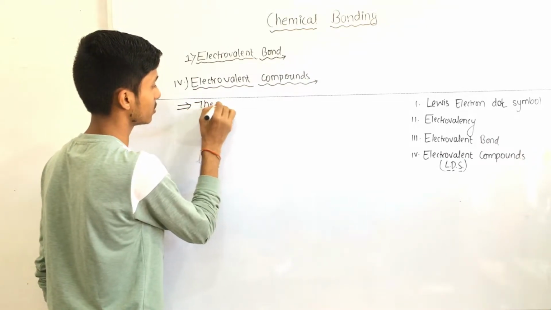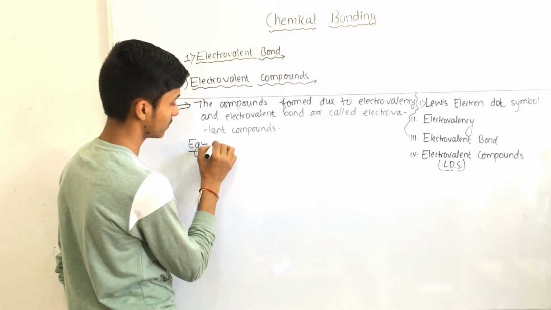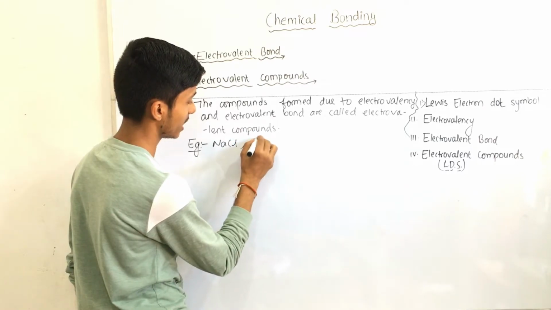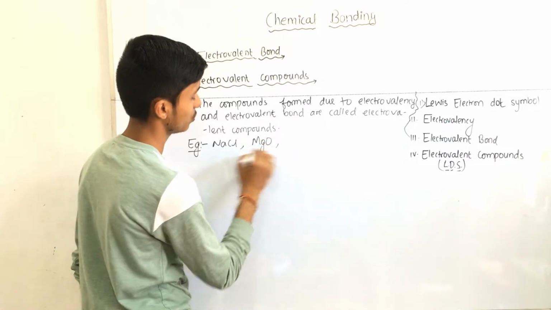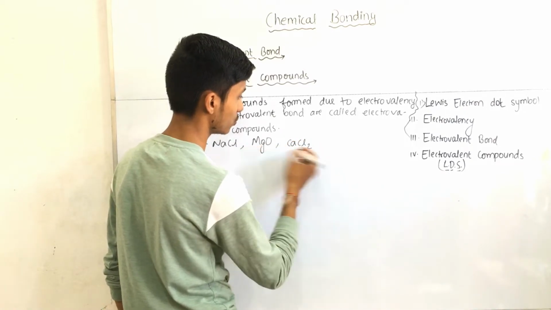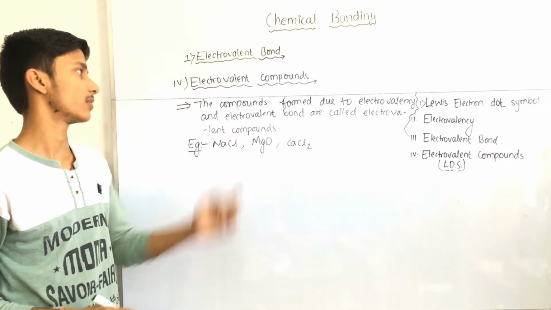We write examples here. The first one is NaCl, the second one is MgO, and CaCl2. These are some examples of electrovalent compounds.